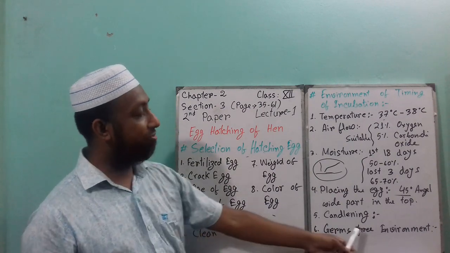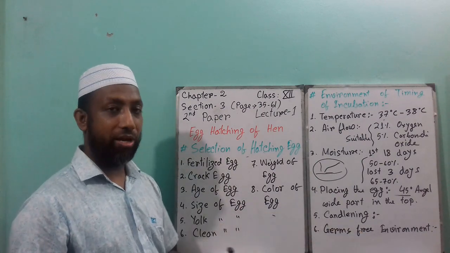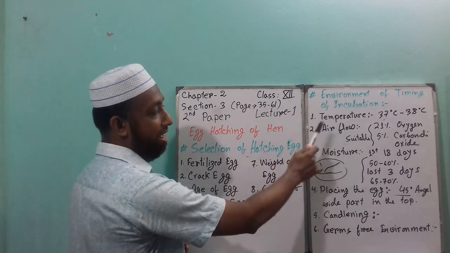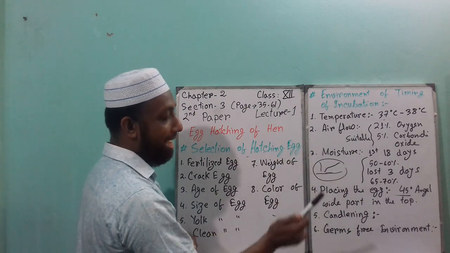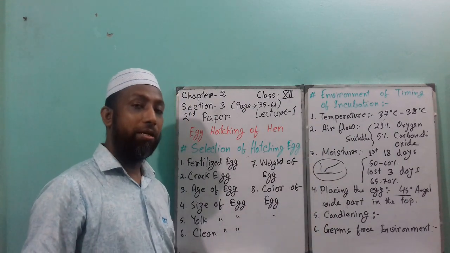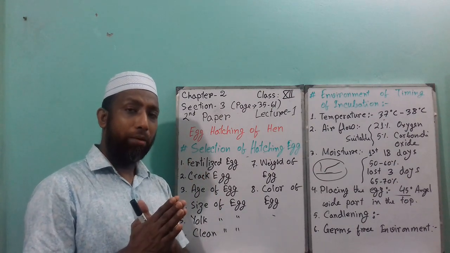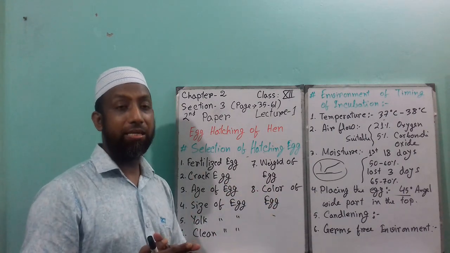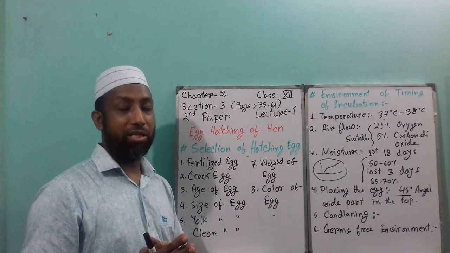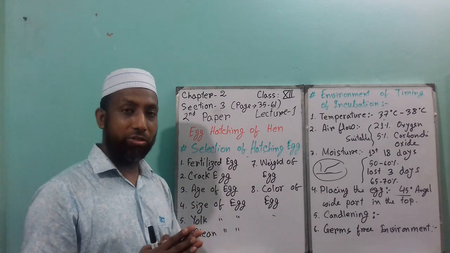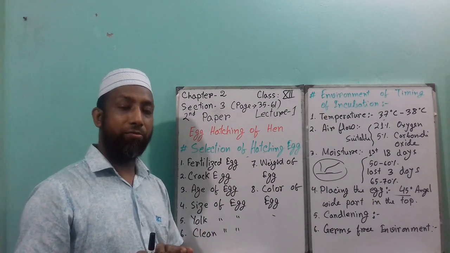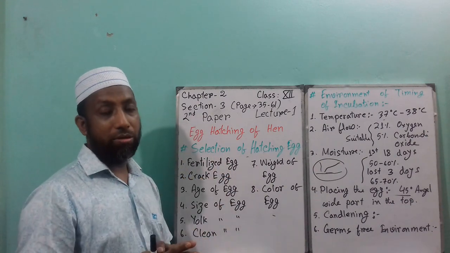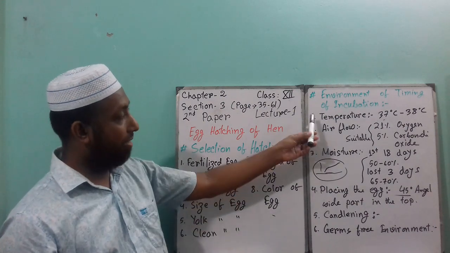Next point is germs-free environment. This is very important. These are all important for the environment of incubation time: temperature, airflow, moisture, placing the egg, handling, and then the germs-free environment. You have to remember that before you start the incubation method, the environment of that place must be germs-free. Use some sanitizer or some fumigation, whatever it is, but make sure you make that place germs-free. So this is the point.